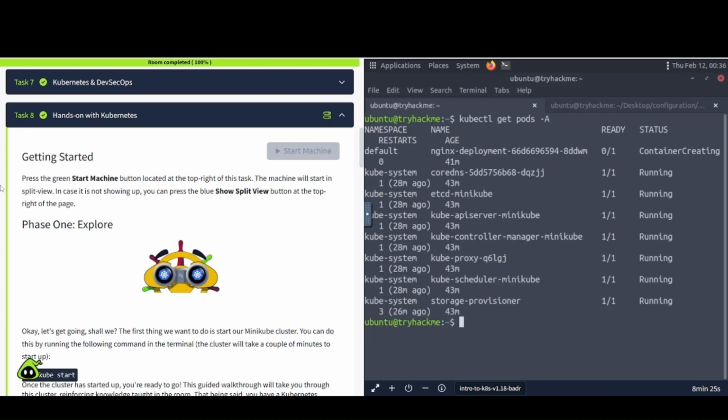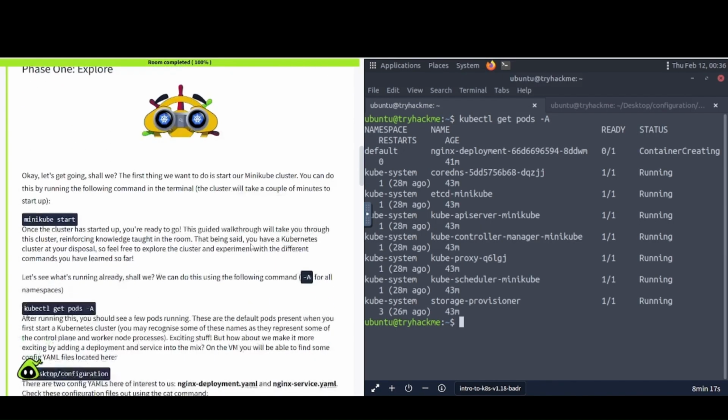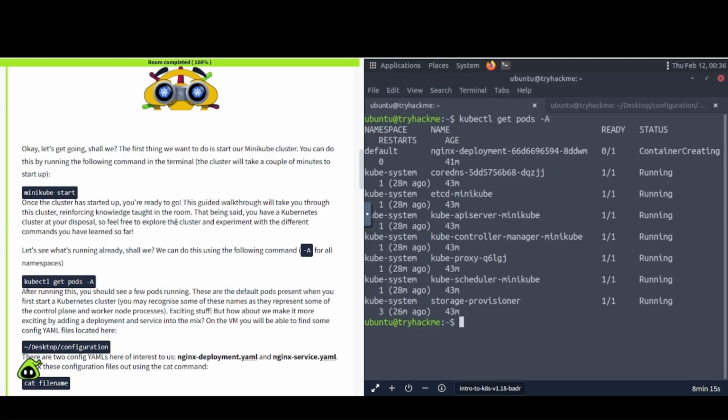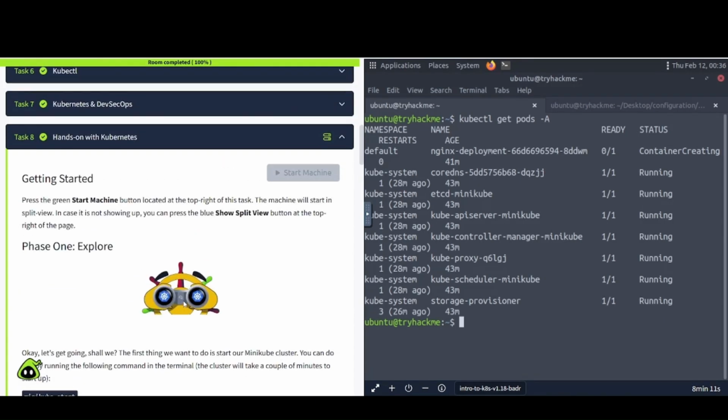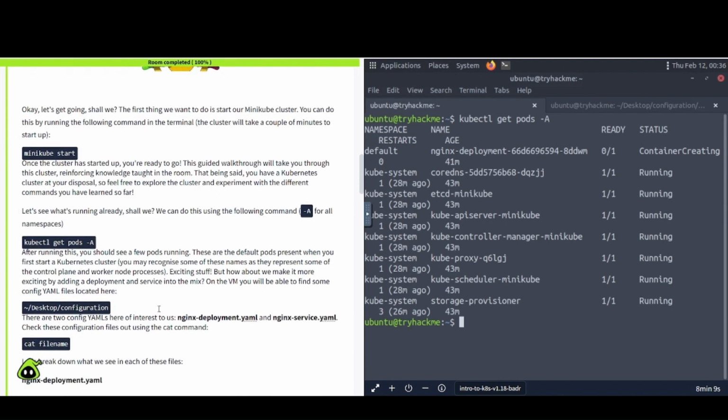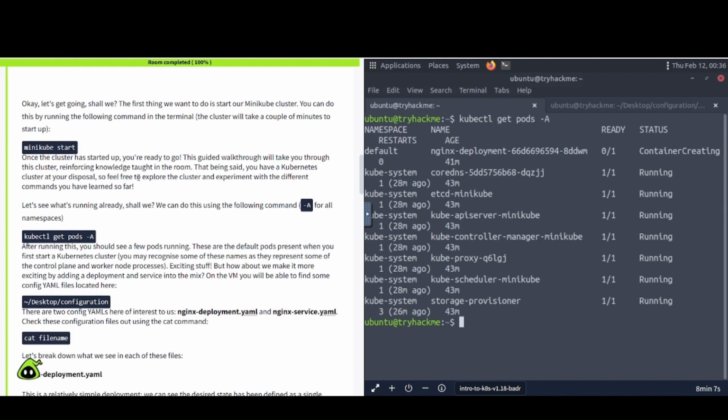Okay, so quick disclaimer here. The task 8 VM that you're supposed to be using here has some issues, at least for me. As you can see, as I was going through and trying to start up the actual container Kubernetes stuff, what have you, it did not work. It was taking a while just to get the Minikube start to run. It took about 10 minutes just to fire that off and get it running.